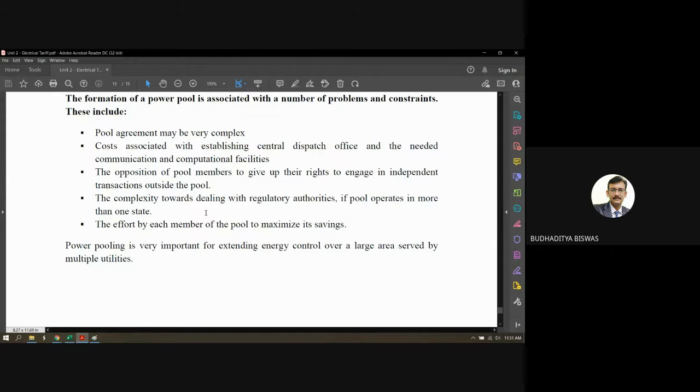If you are able to maintain this, then the frequency remains constant every time and everything becomes very happy. So try to maintain the generation based on the load demand. If it increases suddenly, then you have to put in some reserve capacity, so that within 5 minutes you can supply that load demand. But the concept is that whenever the load demand increases or decreases, your generation should increase or decrease accordingly, so that the load demand is exactly equal to the generation.